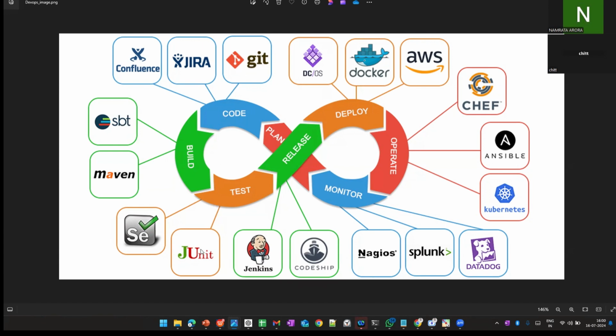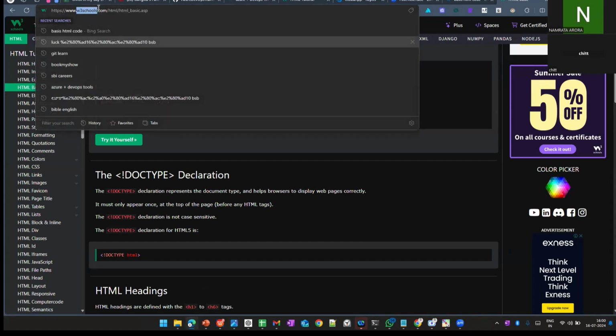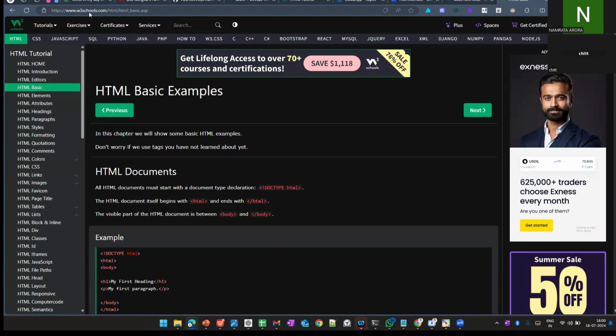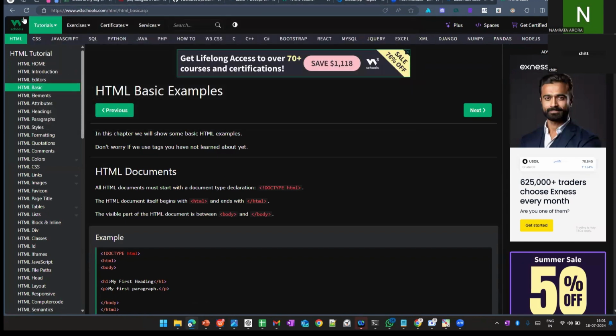Git. So for example, if you go and check any application, any website, this is the domain we have. Whenever we give this domain, hitting it, we are getting this data. This data is nothing but application code, like developer code. For example, a developer wants to change HTML basic examples, like HTML basic commands. I want to change these examples to the commands.